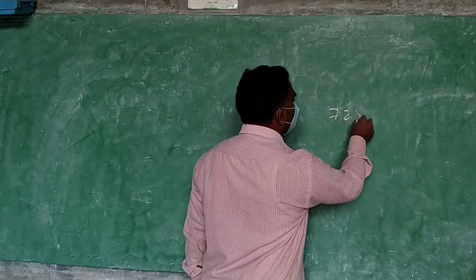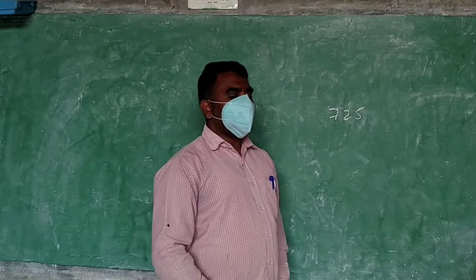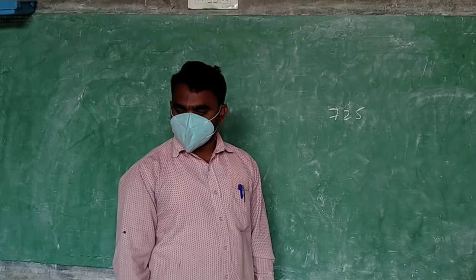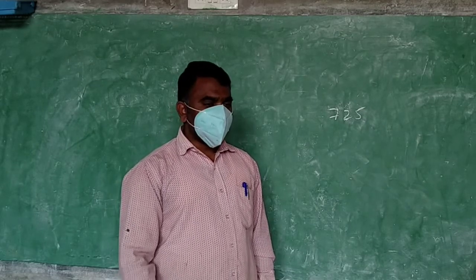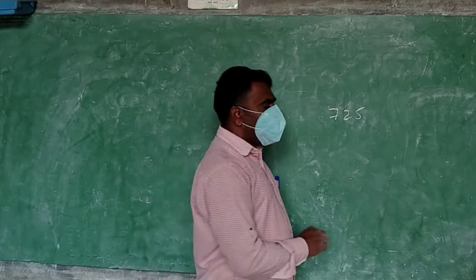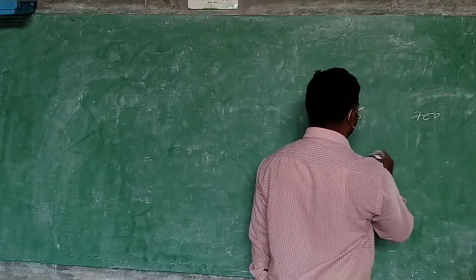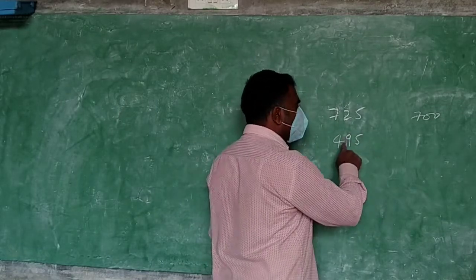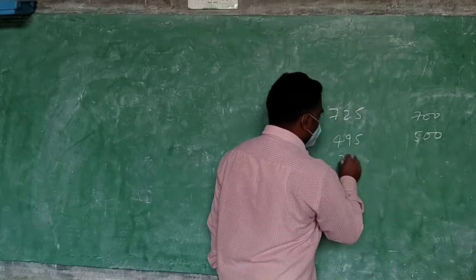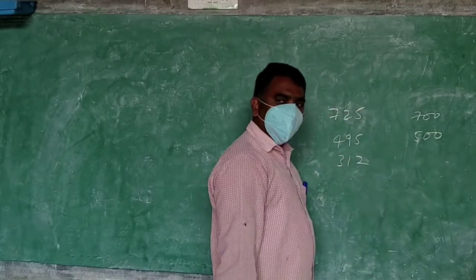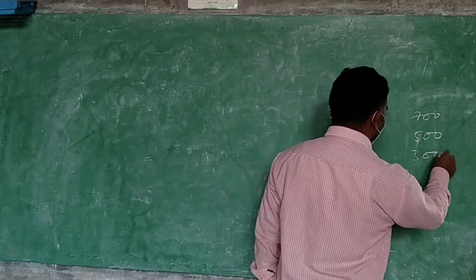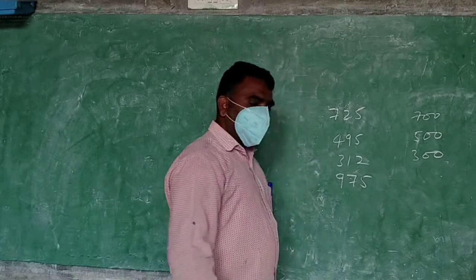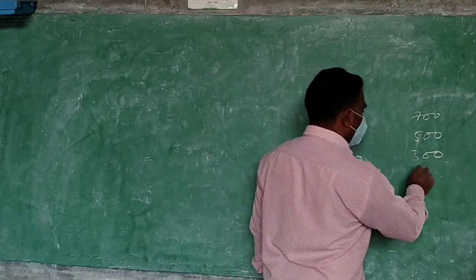Suppose you see 725. Which is the closest 100 for that? 800 is closest or 700 is closest? 700. It is in between 700 and 800, but 700 is closest. 495: 500 is closer for this. 312: 300 is closer for that. 975: 1000 is closer.